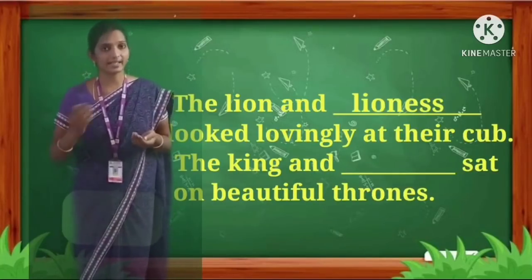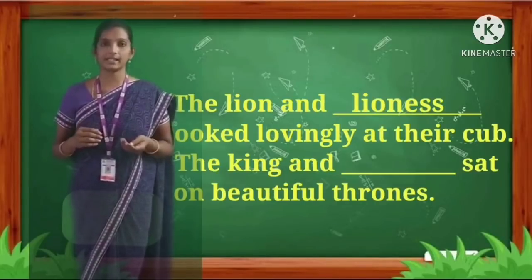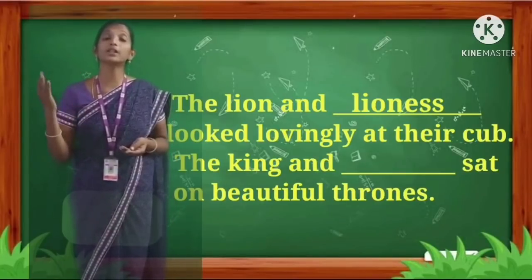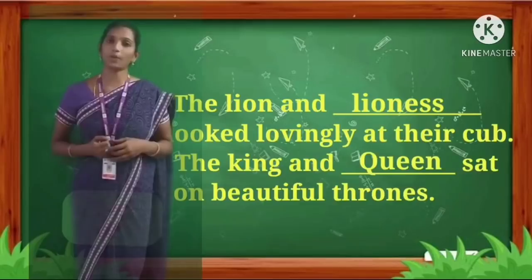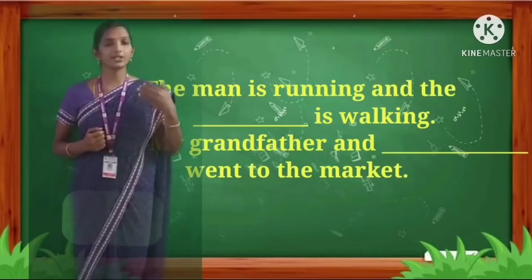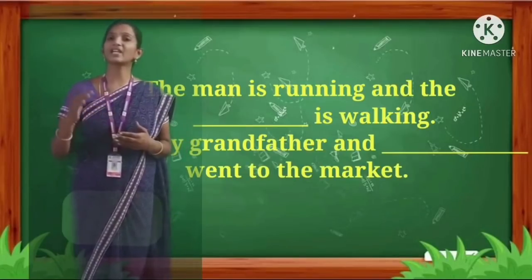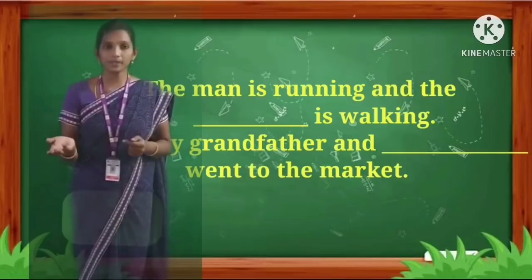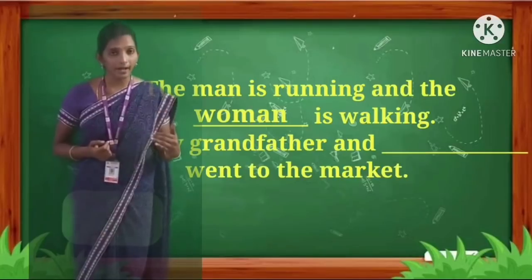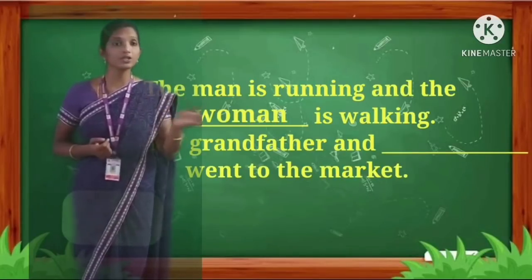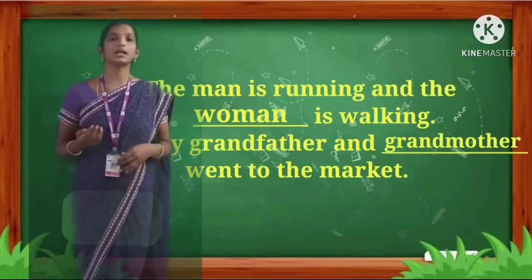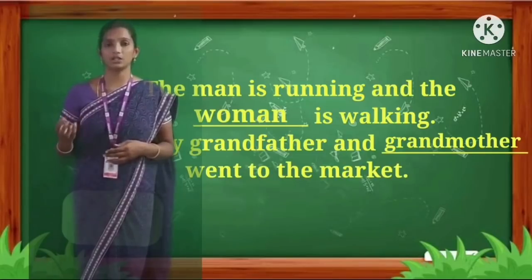The lion and dash looked lovingly at their cub. Cub means small one. Okay. Lion, lioness, L-I-O-N-E-S-S, lioness. The king and dash sat on beautiful thrones. King, queen is the opposite gender. Q-U-E-E-N, queen. Next one. The man is running and the dash is walking. Man, what is the opposite gender? Woman. W-O-M-A-N, woman. Next. My grandfather and dash went to the market. Grandfather, what is the opposite gender? Grandmother. G-R-A-N-D, grand. M-O-T-H-E-R, grandmother.